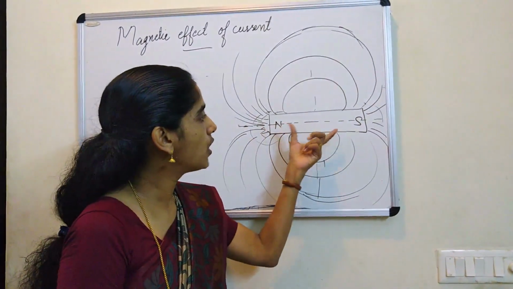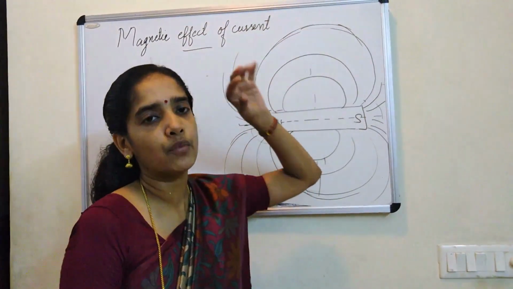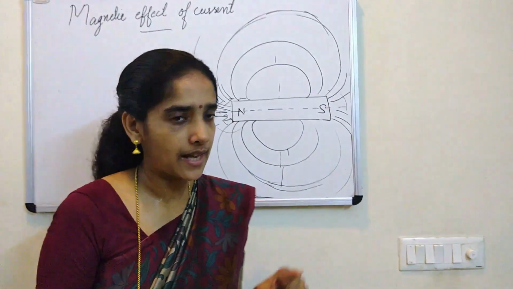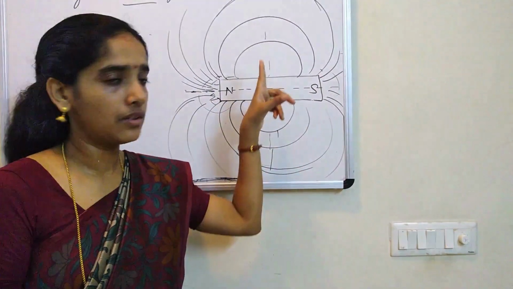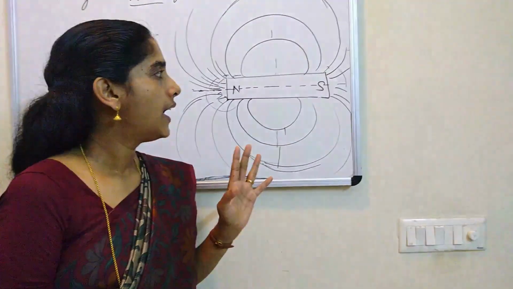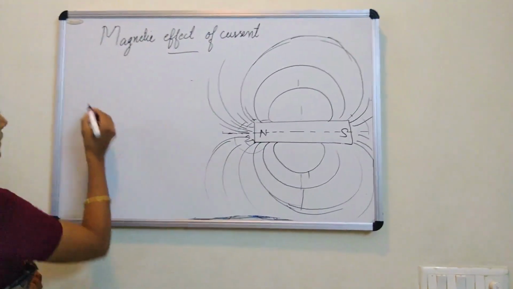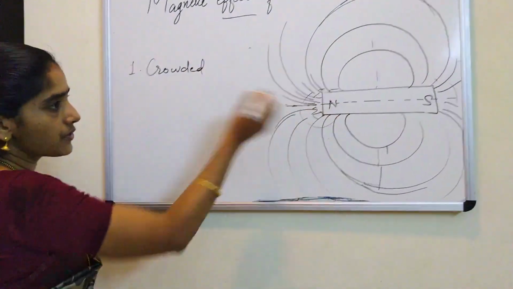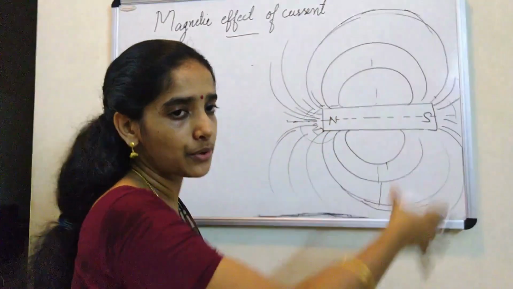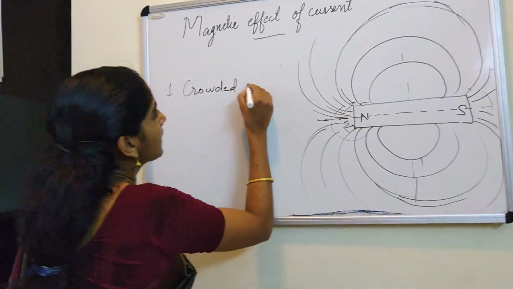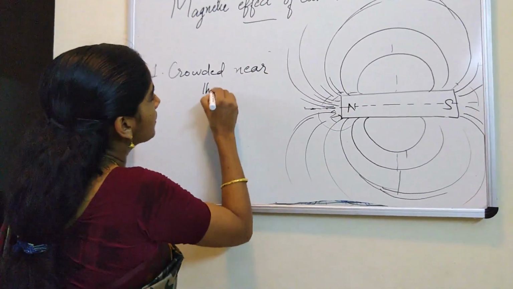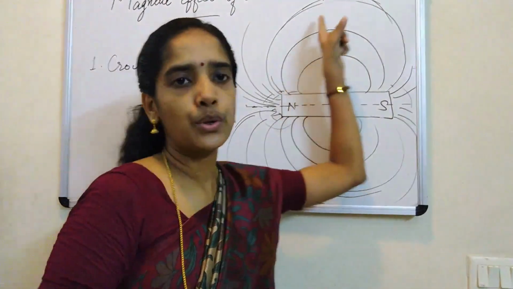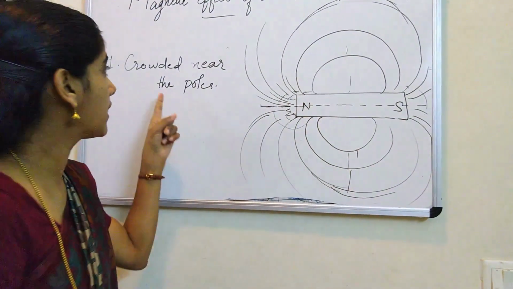So as you move from the poles to the middle or away from the magnet, the separation of the field lines increases. It shows that the strength of the field falls. This is one meaning of the field line. And the other one is, okay, so let me write the first one. Magnetic lines are crowded. It's very important, it can be asked in the exam. What are the properties of magnetic field lines around a bar magnet? So magnetic lines are crowded near the poles and less crowded as we go towards the center or away from the pole. What is the reason? It can be asked. The question will come like this.